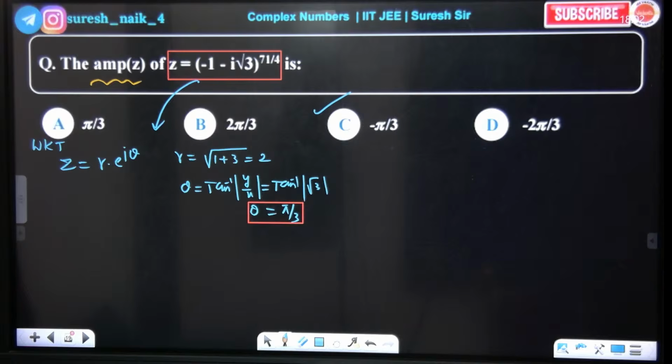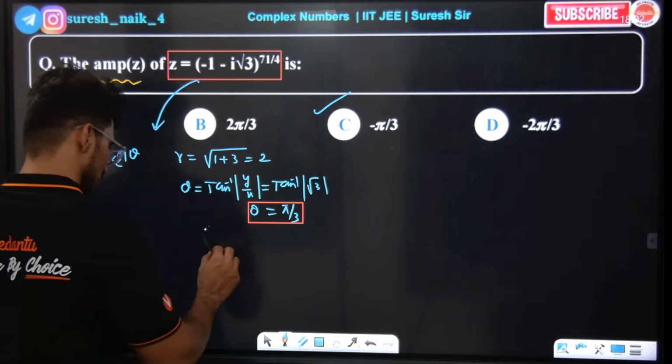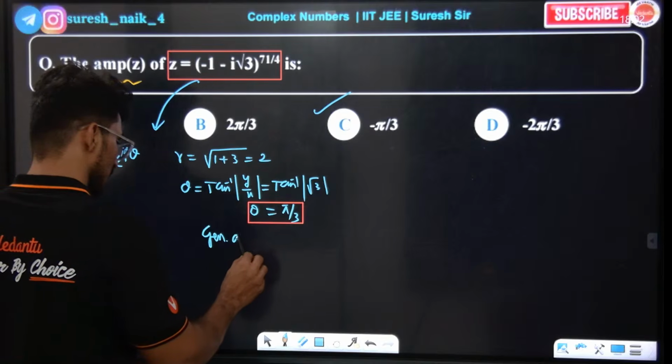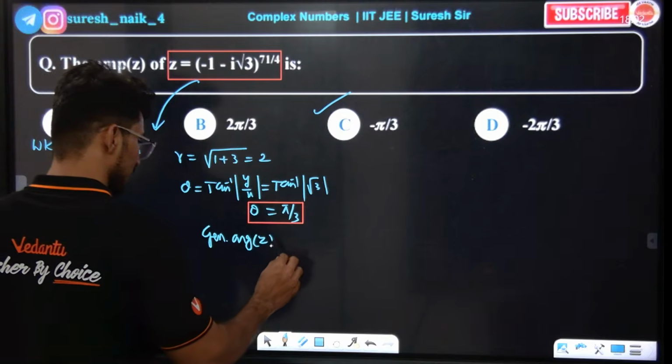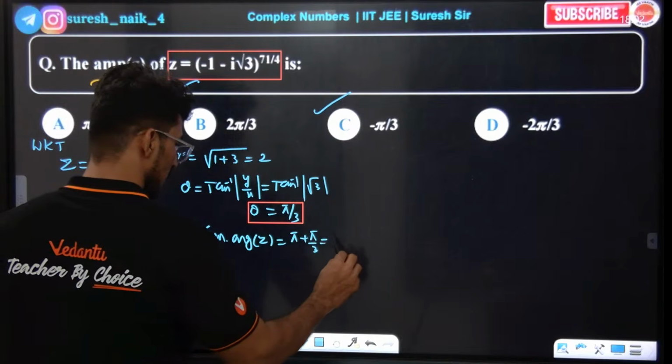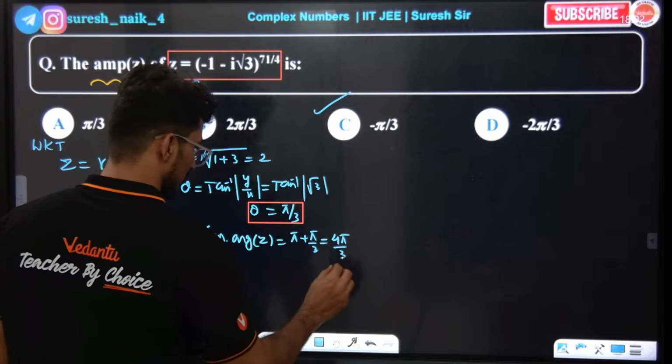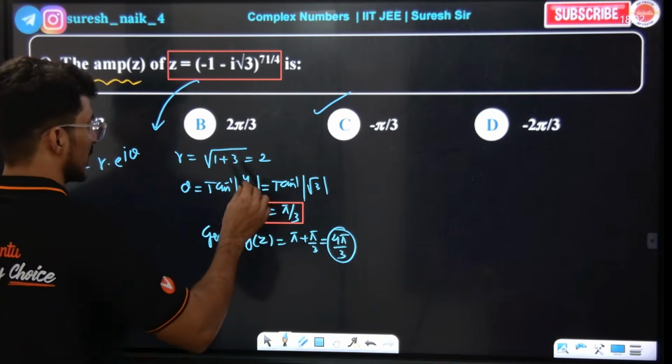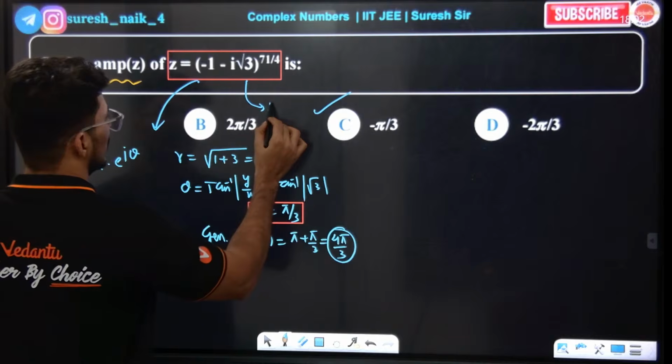Alpha minus pi by 3 minus pi. Yes or no? So we are writing the general argument. General argument means what? Pi plus theta. The general argument is pi plus this, which is 4 pi by 3. Yes or no? Third quadrant. This lies in the third quadrant.